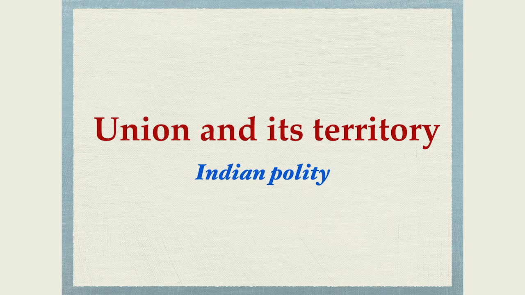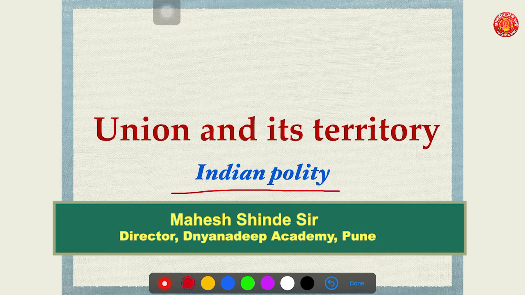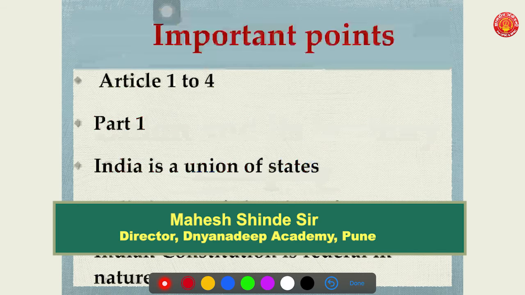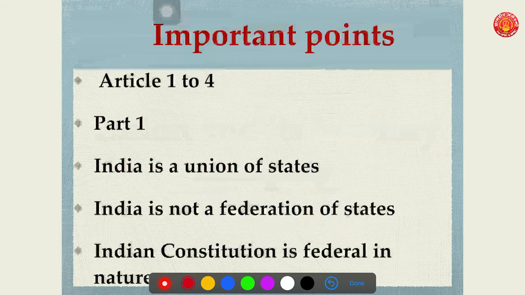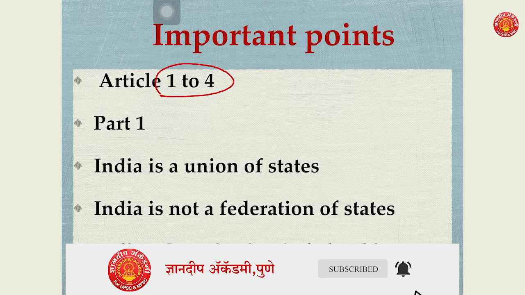Hello everyone, let's start with a new topic: Union and its Territory. This is one of the very important topics which must be read by every student at the start of polity studies. In this chapter we are going to study four important articles, from Article 1 to 4. What do these articles say, what is their purpose? We'll try to understand all these articles in a very simple manner.